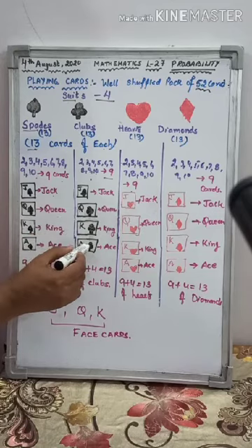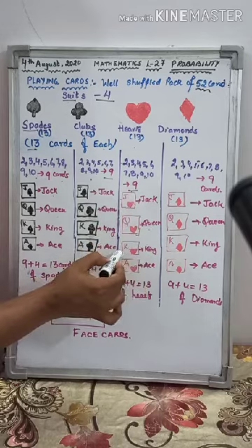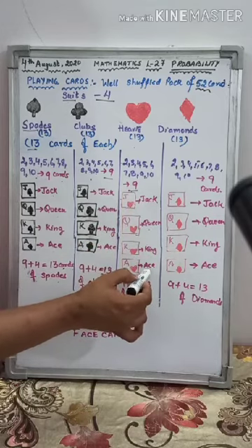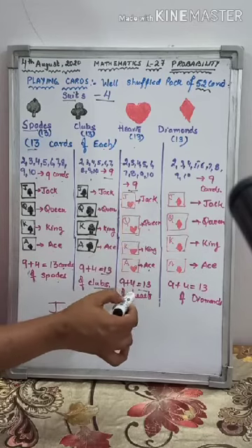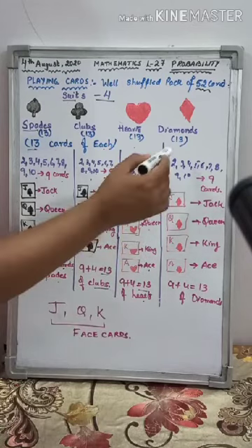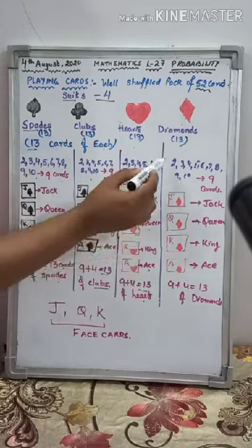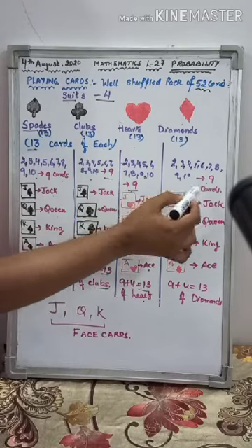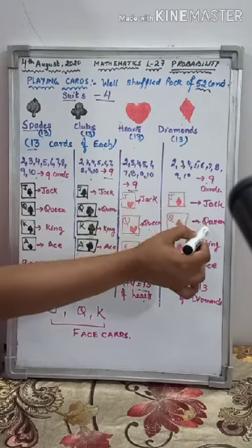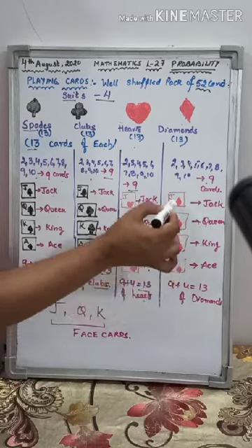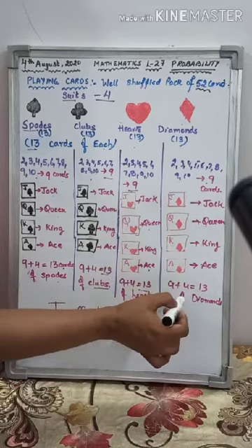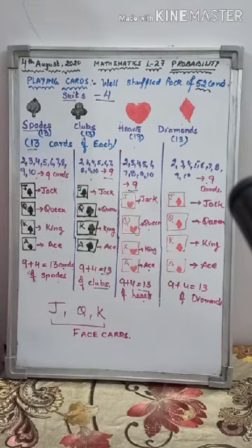Next heart. 2 to 10 there are 9 cards. Then jack, queen, king, ace of heart. So 9 plus 4 is 13 cards of hearts. Next diamond. 2 to 10 there are 9 cards. Then jack, queen, king, ace of diamond. So 9 plus 4 is 13 cards of diamond.